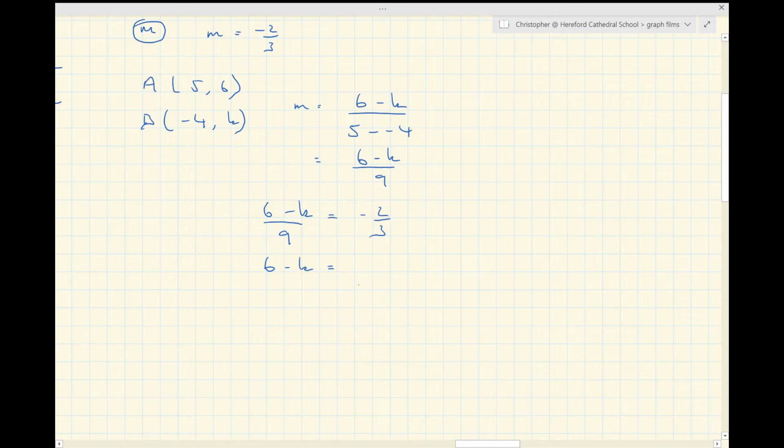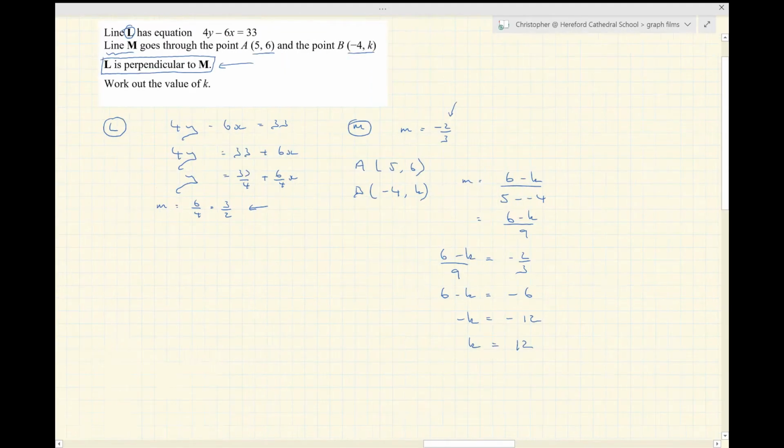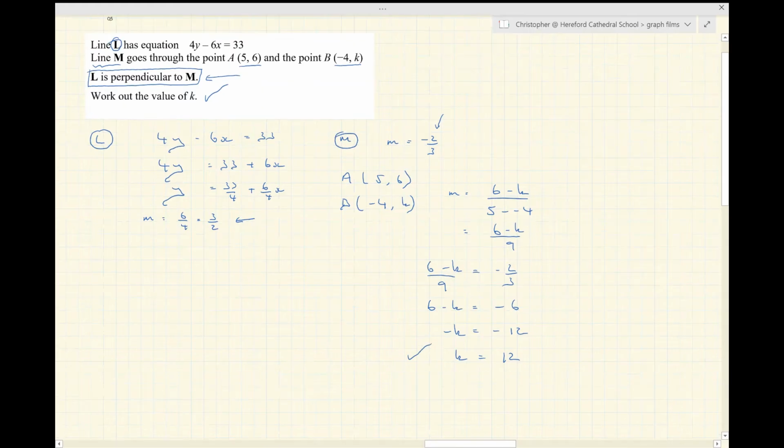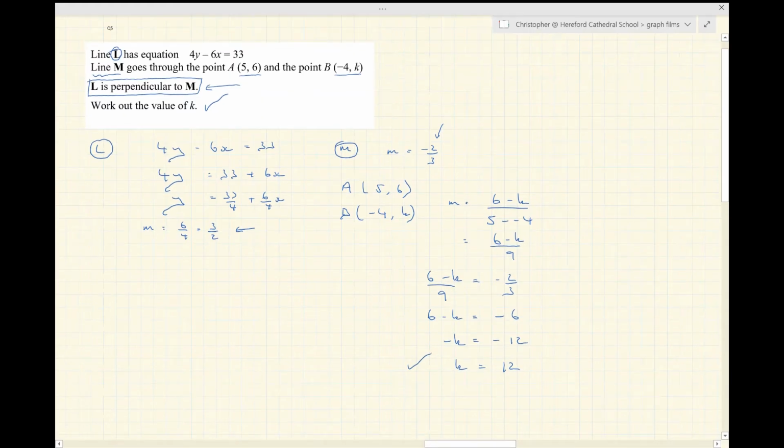Multiply both sides by 9. Gives you 6 minus k equals minus 6. Subtract 6 from both sides. Minus k equals minus 12. So k is 12. Now let's just see what the question asked me to do. It asked me to work out the value of k, and I've done that. k is 12. And that is the end of question 5.